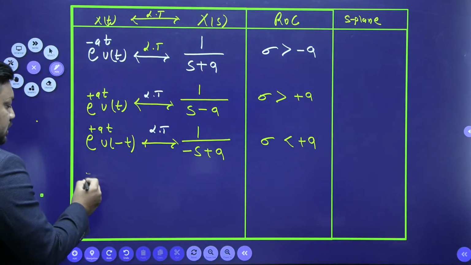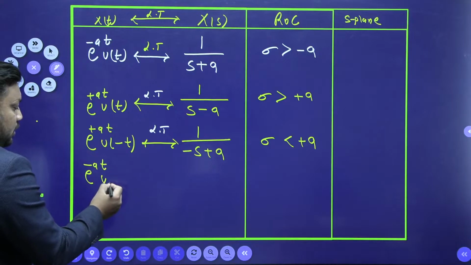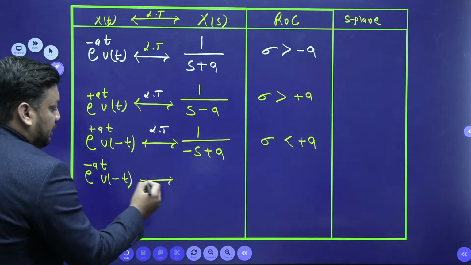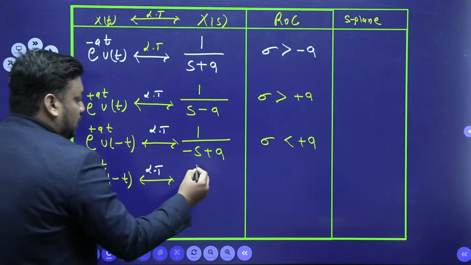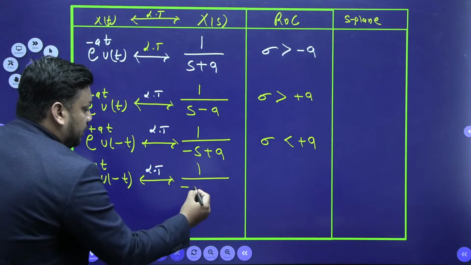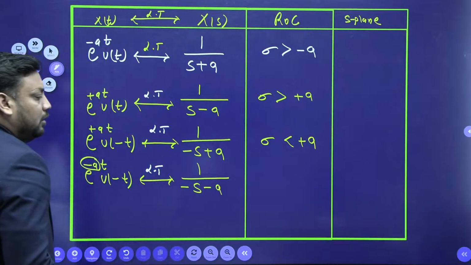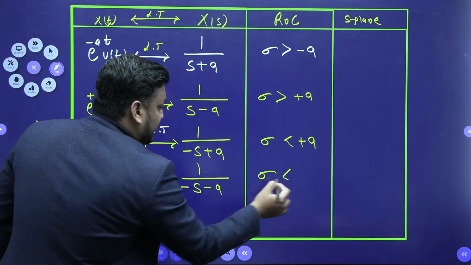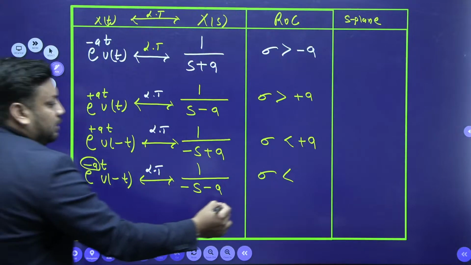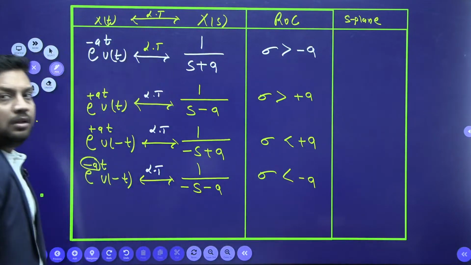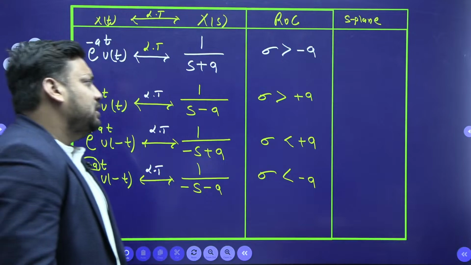If I talk about e to the power minus at u of minus t, then tell me what is the Laplace transform. The Laplace transform is nothing but 1 upon minus s minus a, and the ROC sigma is again less than, because of the minus t multiple, less than minus a. Tell me, children, till here is everything clear or not?